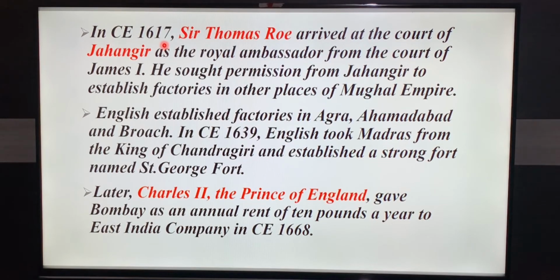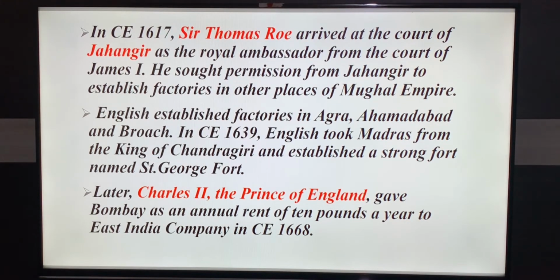In 1617, Sir Thomas Roe arrived at the court of Jahangir as royal ambassador from the court of James I. He sought permission from Jahangir to establish factories in other places of the Mughal Empire. English established factories in Agra, Ahmedabad and Broach.